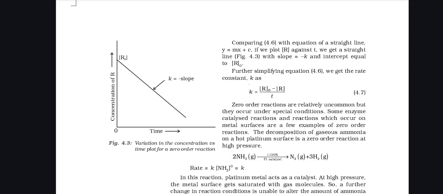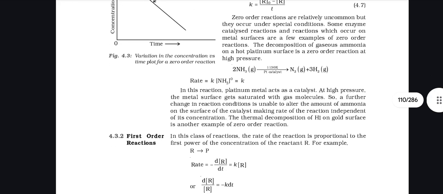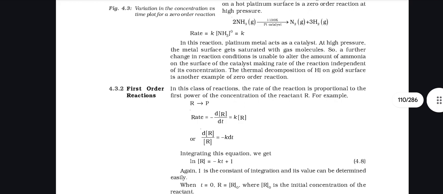Example of zero order reaction: the decomposition of gaseous ammonia on a hot platinum surface is a zero order reaction at high pressure. In this reaction, platinum metal acts as a catalyst. At high pressure, the metal surface gets saturated with gas molecules, so a further change in reaction condition is unable to alter the amount of ammonia on the surface of the catalyst, making the rate of reaction independent of its concentration. The thermal decomposition of HI on a gold surface is another example of zero order reaction.